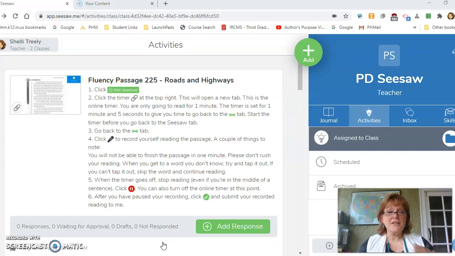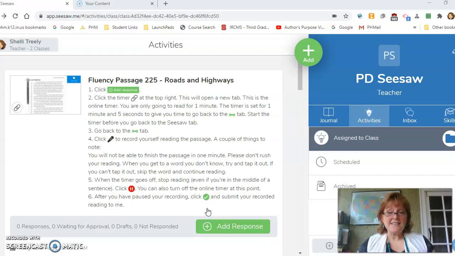My name is Mrs. Treeley and I'm one of the teachers at Penn Harris Madison, and I've created some fluency assignments that will help you become readers. Fluency is one of the big five that it takes to be a good reader, and we're pretty serious about that here at Penn Harris Madison. So we want you to know how to do this when your teacher assigns it.